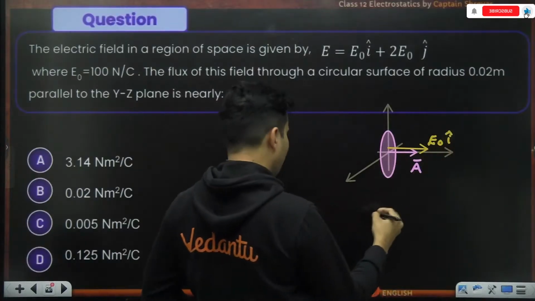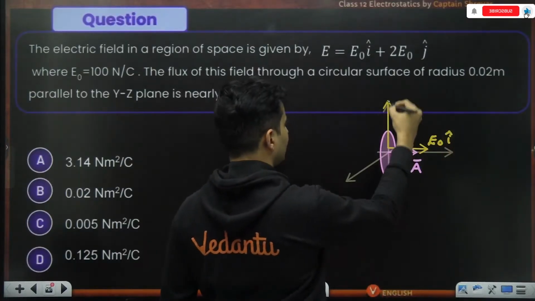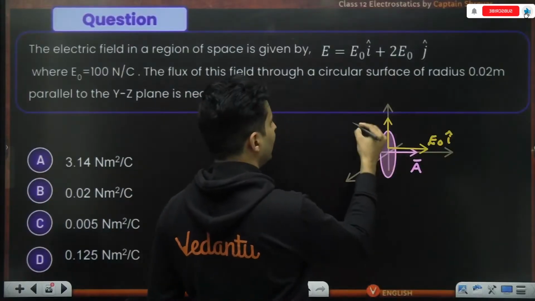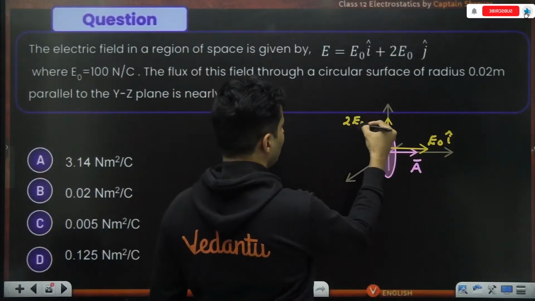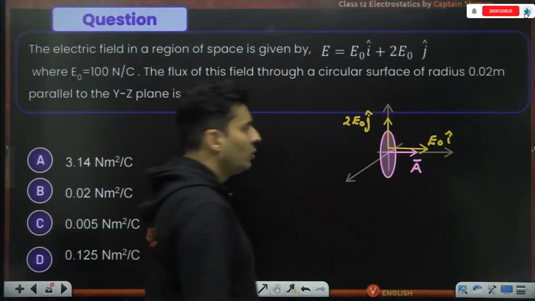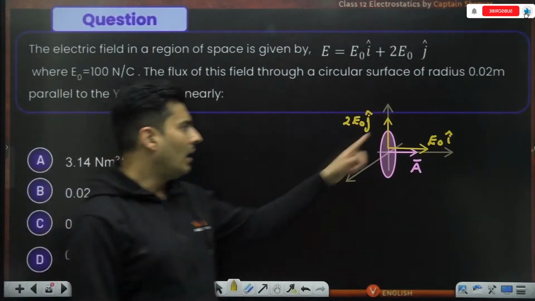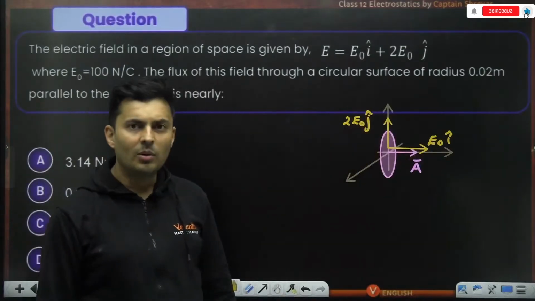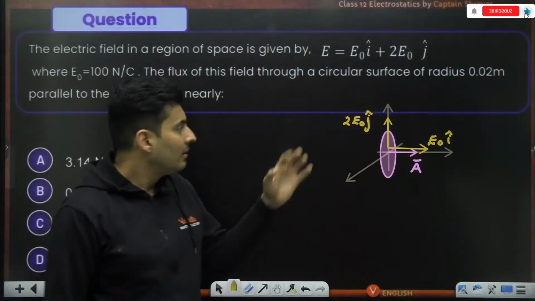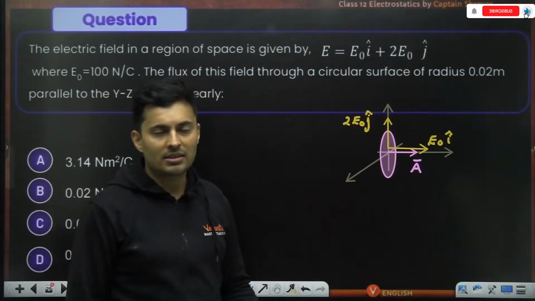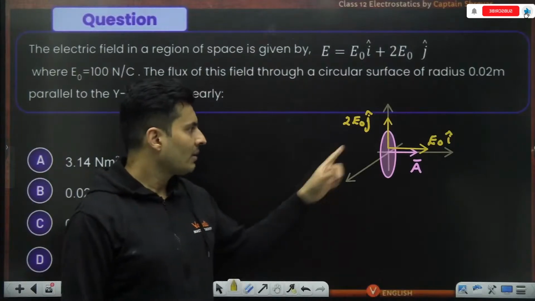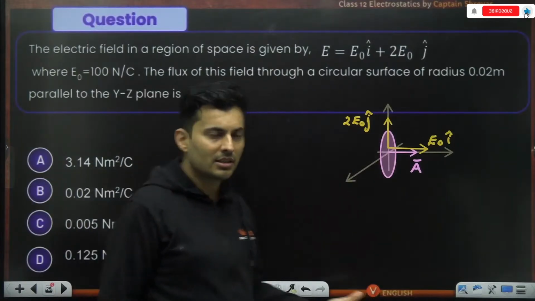There is also some electric field which is going like this, which is 2 E naught j cap. Now you guys think and tell me carefully, out of the i cap and the j cap component, which component will contribute in the flux? Think logically.